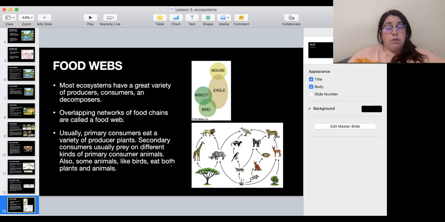Also, one thing to mention is that some animals, like birds, eat both plants and animals. So they can be primary consumers and secondary consumers at the same time.